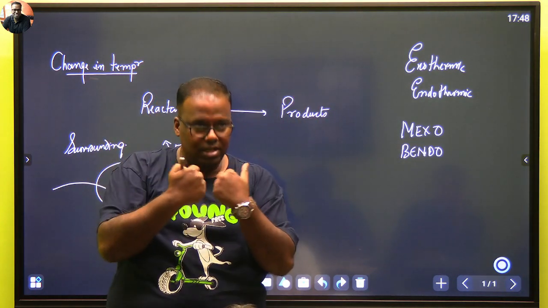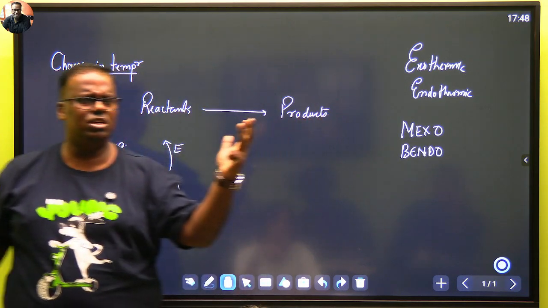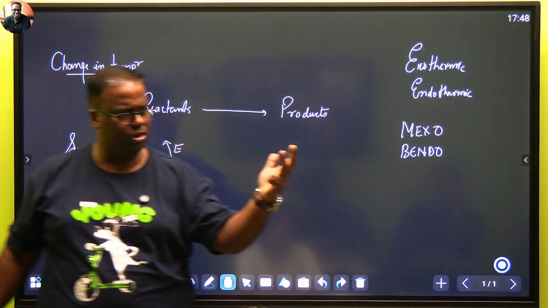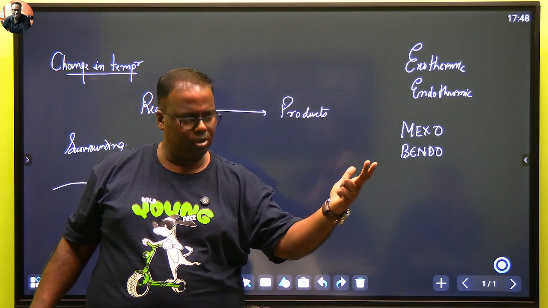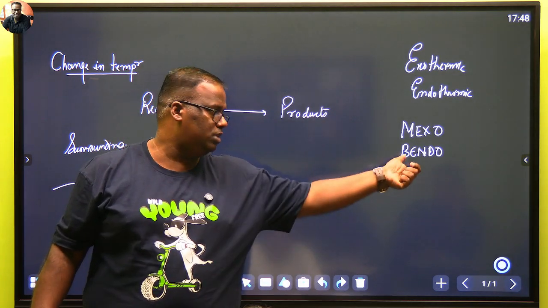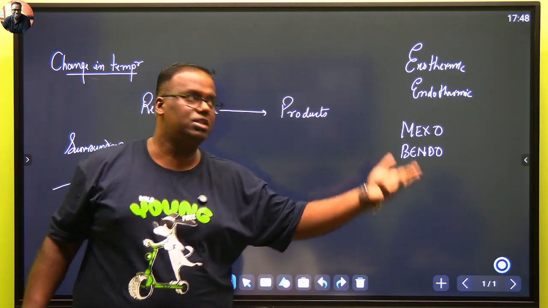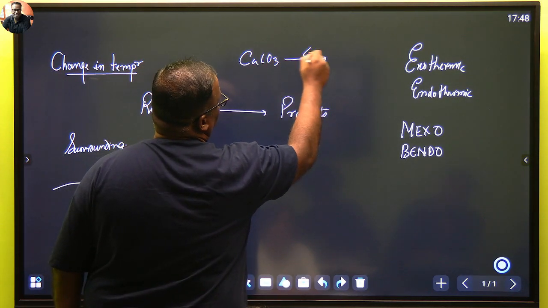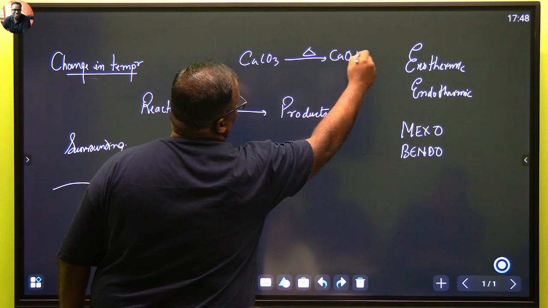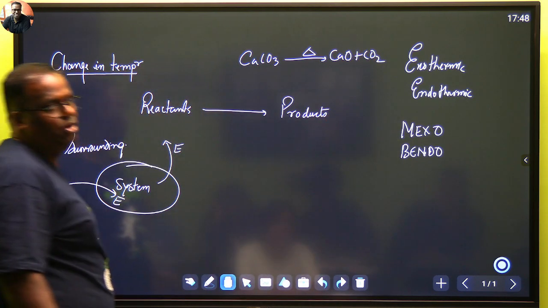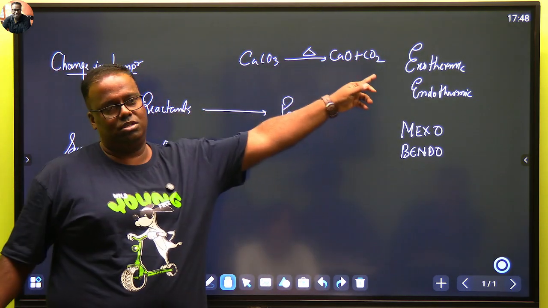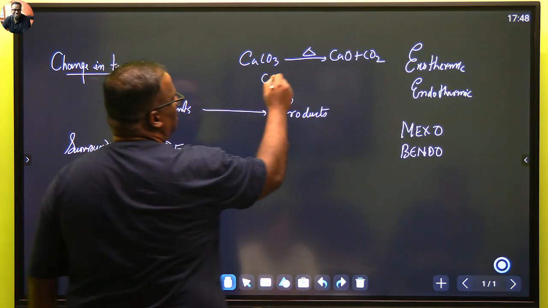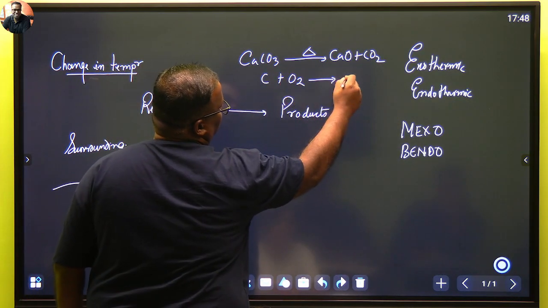Energy was taken in. Thermal decomposition. What is thermal decomposition? Endothermic. Photo decomposition, endothermic. Electrolysis, endothermic. All these fall under the bendo category. CaCO3. If you supply heat, it will form CaO plus CO2. Bendo, breaking of bonds. Whereas if we do C plus O2, this will give CO2.